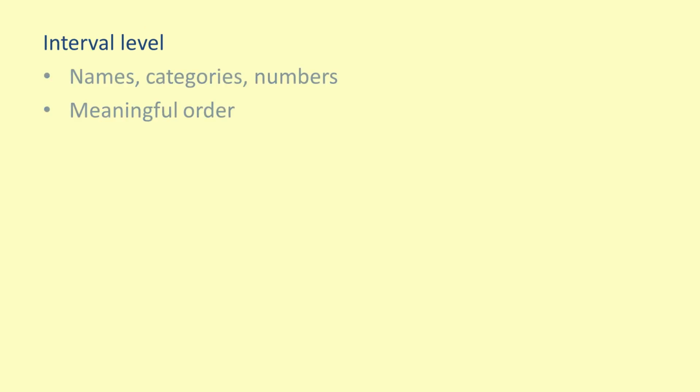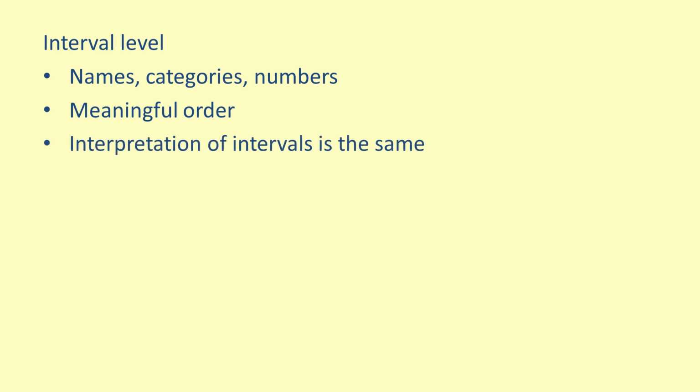The next highest level is the interval level. Variables of the interval level are similar to the ordinal level variables in that they are names, categories, or numbers with meaningful order. Unlike with ordinal scales, interval scales have the added feature that adjacent categories are equally far apart. As a result, intervals between any 2 consecutive pairs of measurements on an interval scale have the same interpretation, and distances between any 2 pairs of measurements on an interval scale can be meaningfully compared.